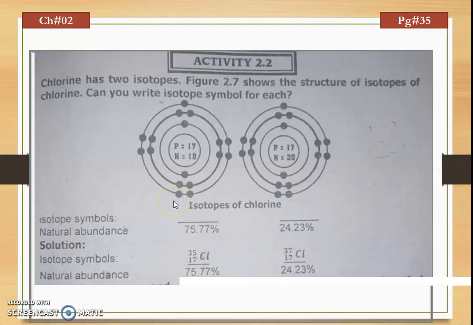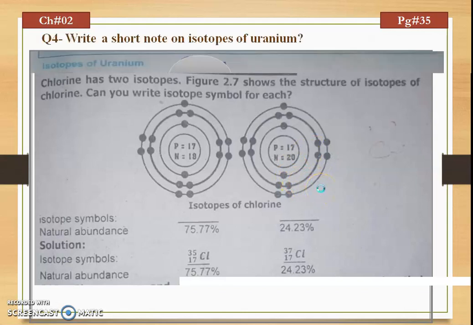As we know, isotopes vary in their mass number, so we calculate the mass number by adding protons and neutrons. 17 plus 18 is equal to 35, so Cl 17 35 is the symbol for this isotope of chlorine, while for this one we calculate 17 plus 20 equals 37. So Cl 17 37 is the symbol for the second diagram.